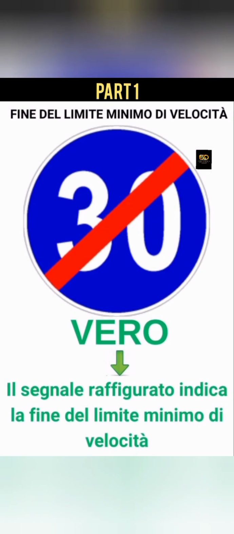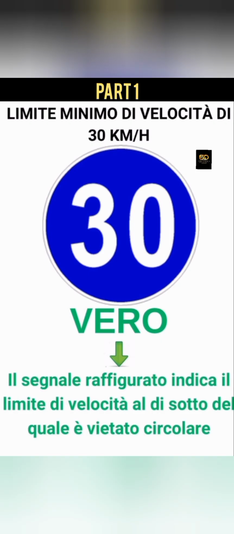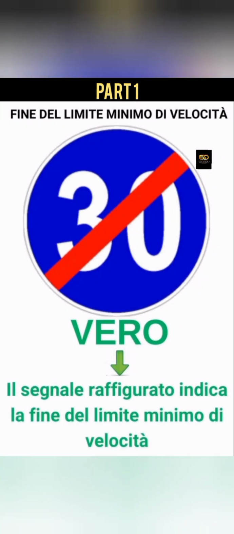Fine del limite minimo di velocità. Fine del limite minimo di velocità. So this one is talking about il segnale raffigurato indica la fine del limite minimo di velocità. So meaning this law that asks you not to drive below 30 is finished. So that law is cancelled. That law is no more. So that's what this sign is saying. This sign is not coming to tell you about a vehicle.